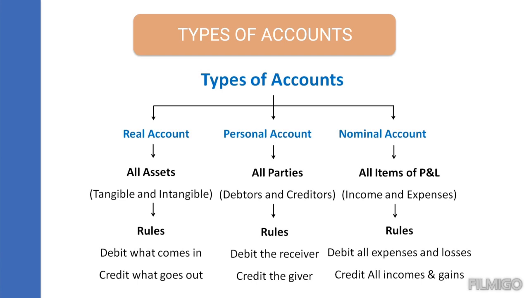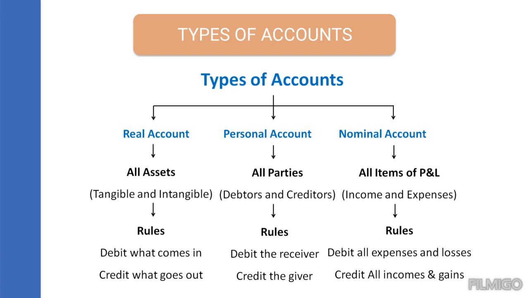Those are said to be the real accounts. So whatever is coming inside the business, that is debited. For instance, if you are purchasing any machinery, it comes inside the business, so we'll be debiting that particular machinery account. In return, if you are purchasing machinery, we'll be giving the cash. So the cash is going out of the business, so credit the cash account. Okay, so that is the main rule of the real account: debit what comes in, credit what goes out.